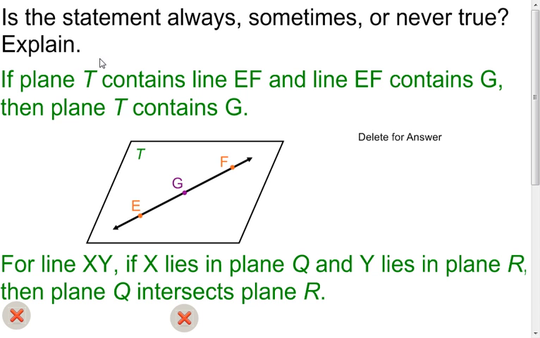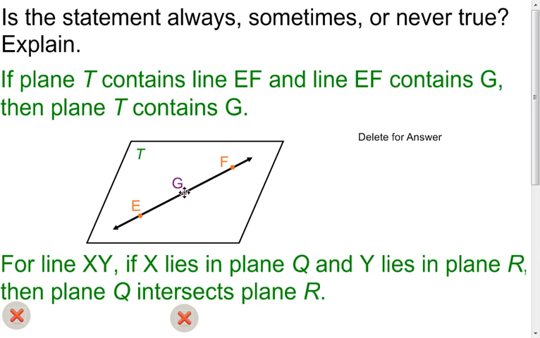I started and I drew plane T. Drew my little parallelogram here, put the T in the corner so I know I have plane T. Then it says that plane is containing line EF. Well, then I put in my line EF. And then it goes on, it says line EF contains point G, so then I put point G on top of my line. Well, this if-then statement says if all of this happens, then plane T contains G. In other words, G has to be on the plane.